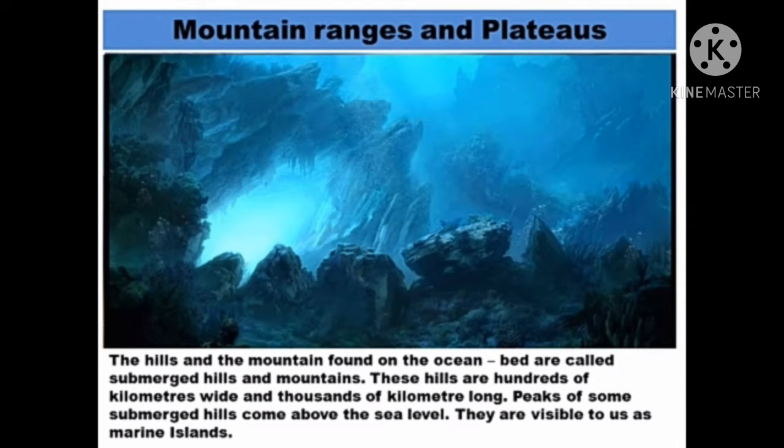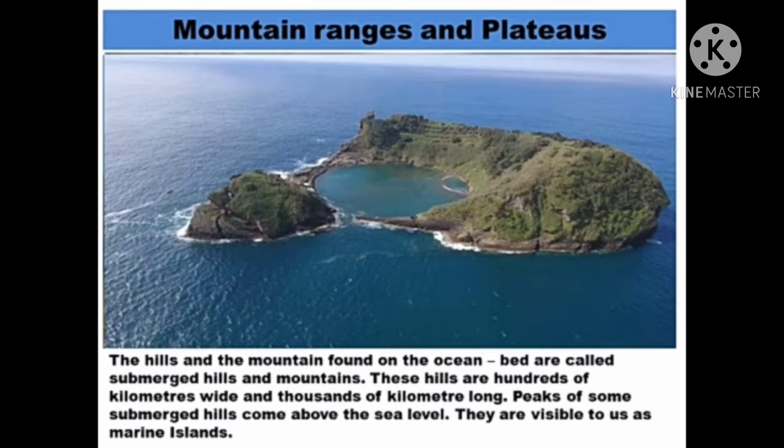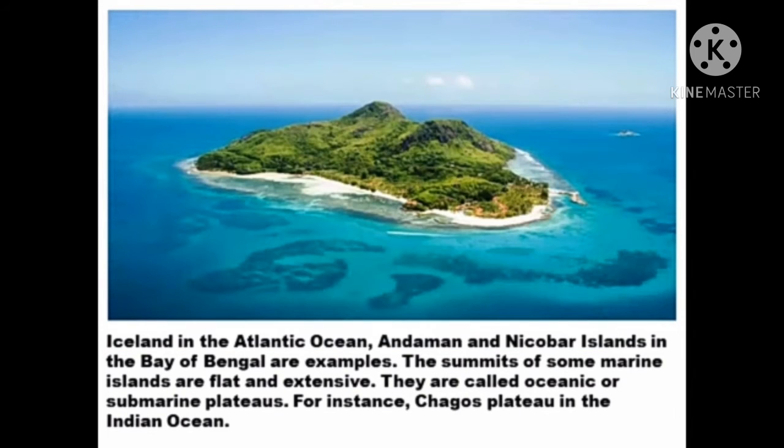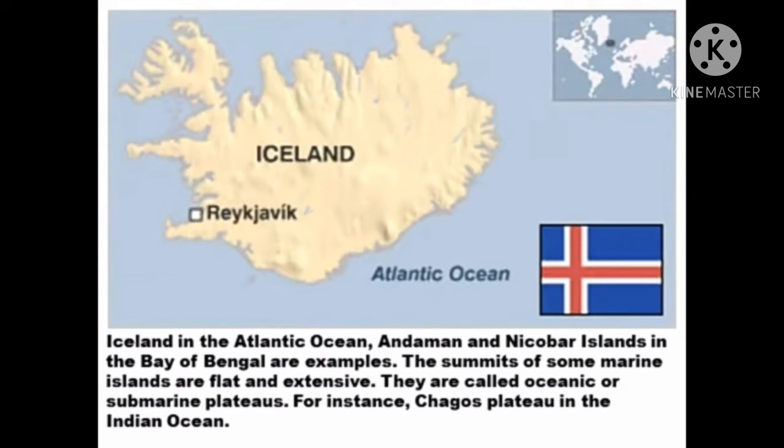These hills are hundreds of kilometers wide and thousands of kilometers long. Because some of the submerged hills come above the sea level, they are visible to us as marine islands. Islands in the Atlantic Ocean, and the Andaman and Nicobar Islands in the Bay of Bengal are examples.